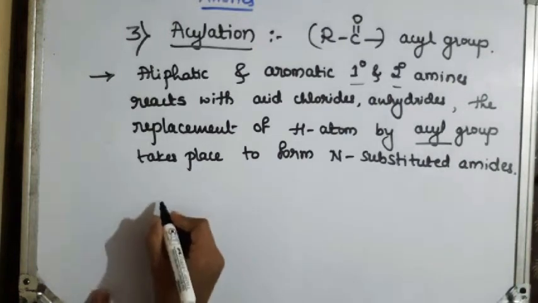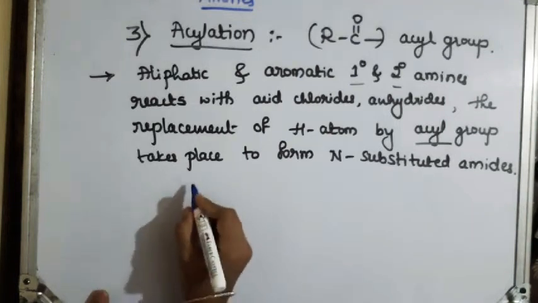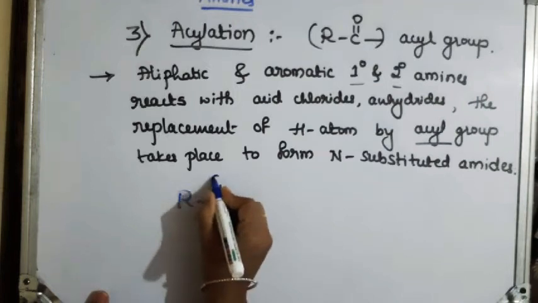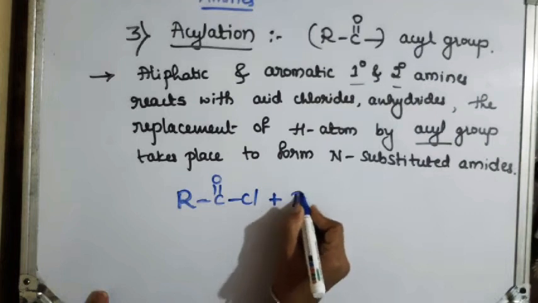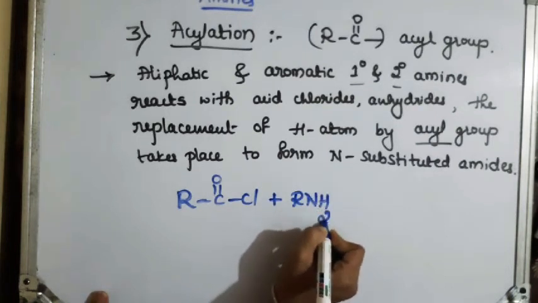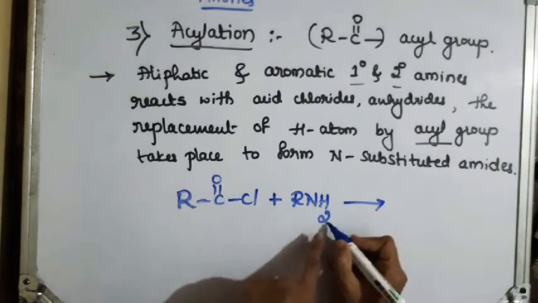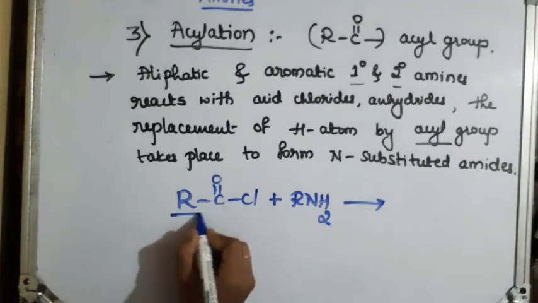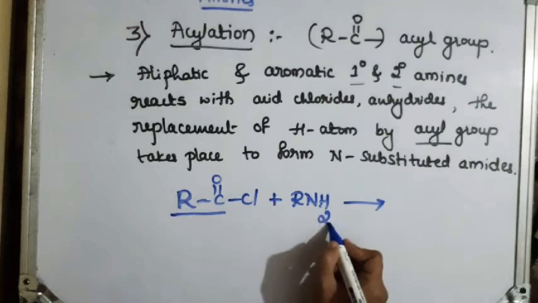For example, generally I can write here, RCOCl is the acid chloride, so when it is treated with primary amine, what happens? Here the hydrogen of amine is replaced by the acyl group. Here the acyl group is RCO group. It is replacing one of the hydrogen atom of primary amine.